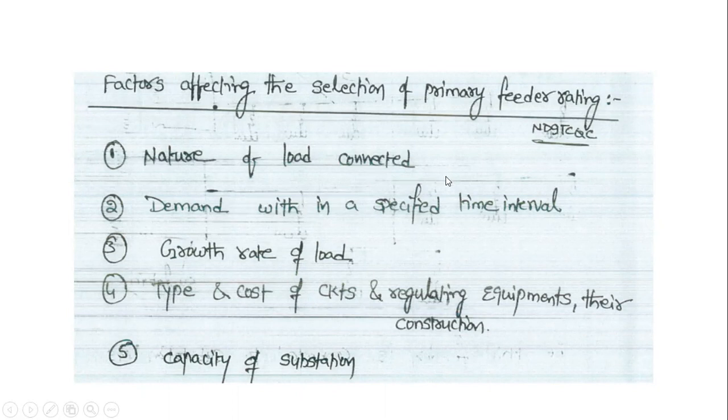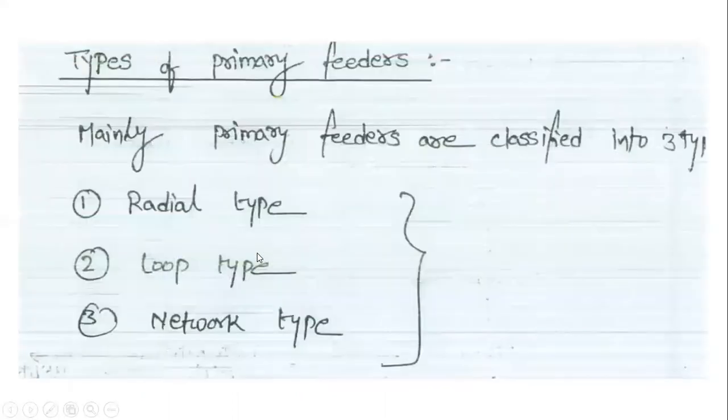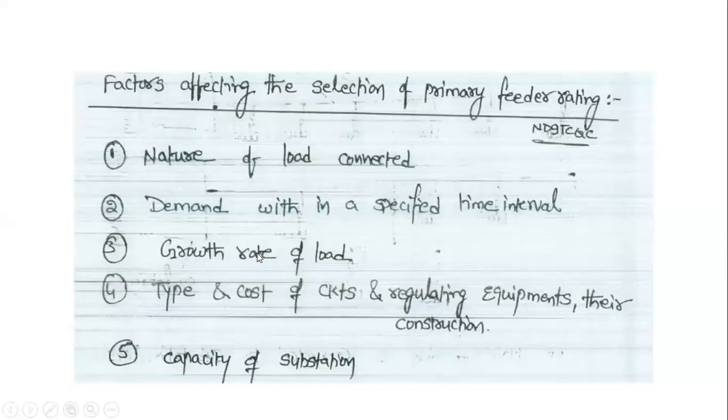Next is the growth rate of the load, how the load will increase. Next are the type and cost of circuits and regulating equipment. And next is the capacity of the substations.